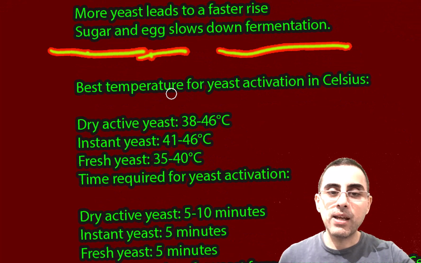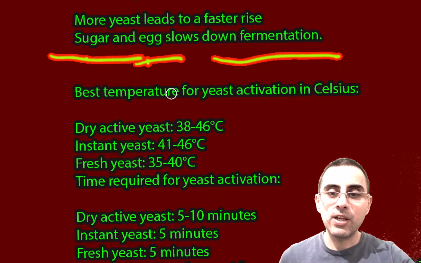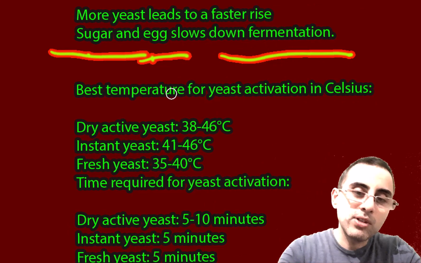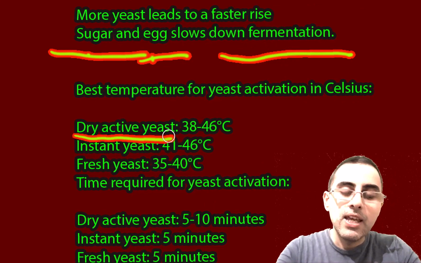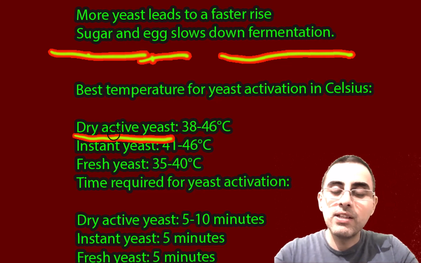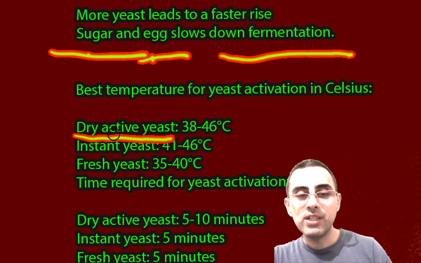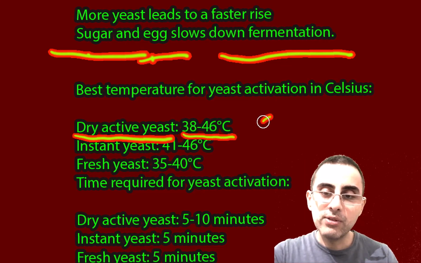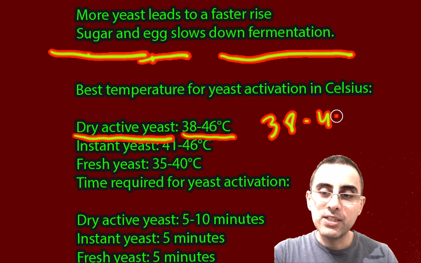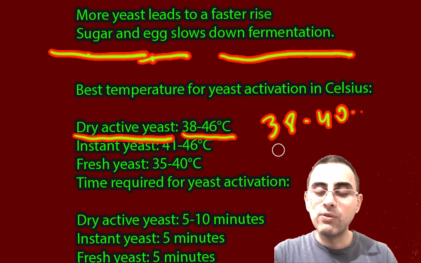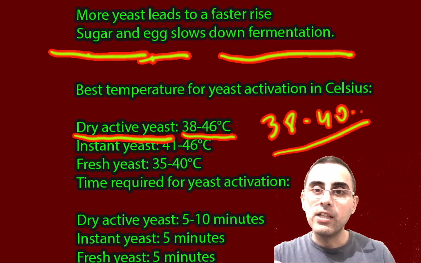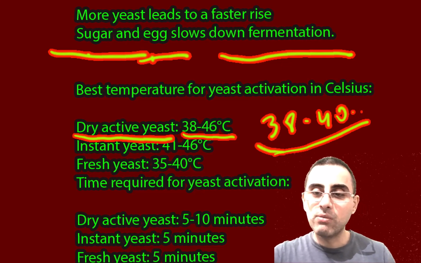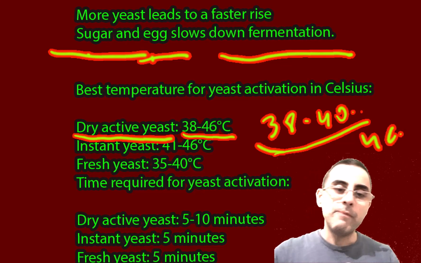And what is the best temperature for activation of yeast? We have different types of yeast. The most common and most popular is dry active yeast, and it needs activation. It means that you should dissolve this yeast into warm water, and this warm water should be around 38 to 40 degrees Celsius, not very hot, because hot water will kill this yeast, so it's not good. It should not be more than 46.